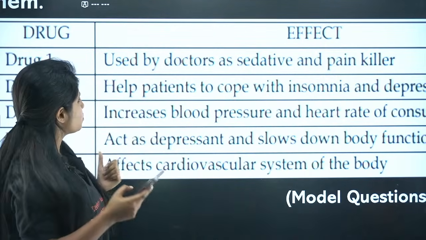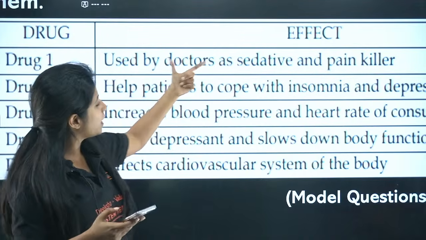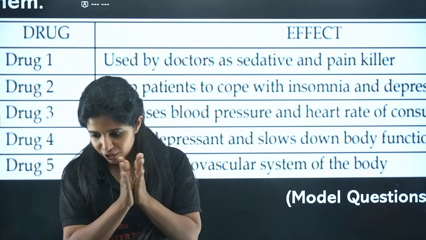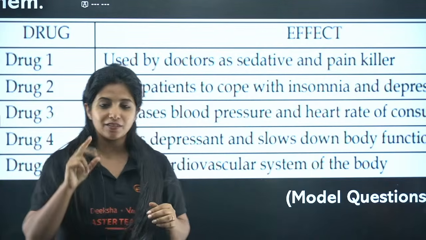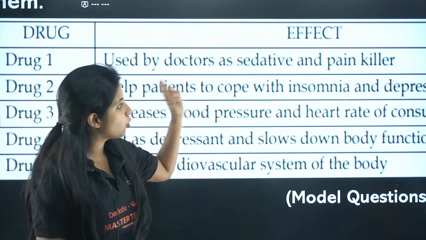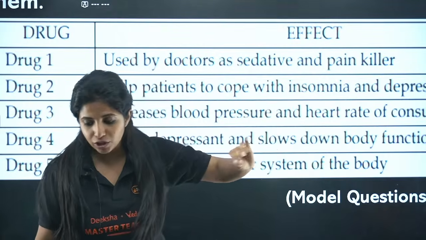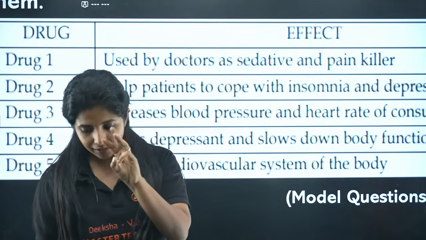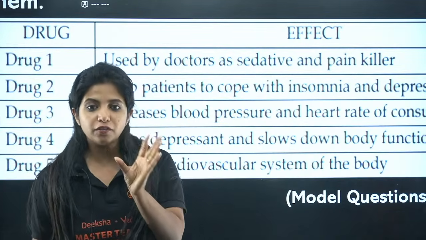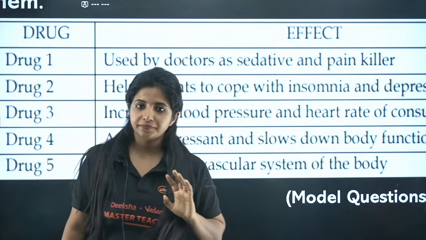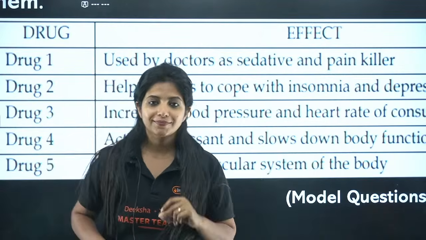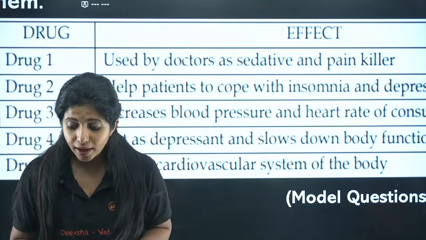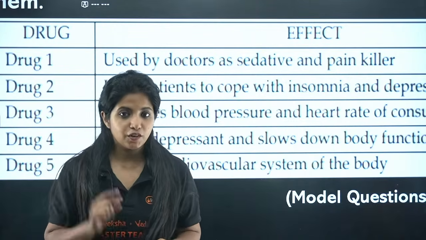Drug 1 is morphine. Used by doctors as sedative and painkiller. Awesome, Dhanyashri. What about other things? Drug number 2 helps patients cope with insomnia and depression. I told you, insomnia and depression, there are 3 drugs out there. If you tell me the short forms also, it's better. Drug 1 is morphine, Numan. Yes, drug 1 is morphine.